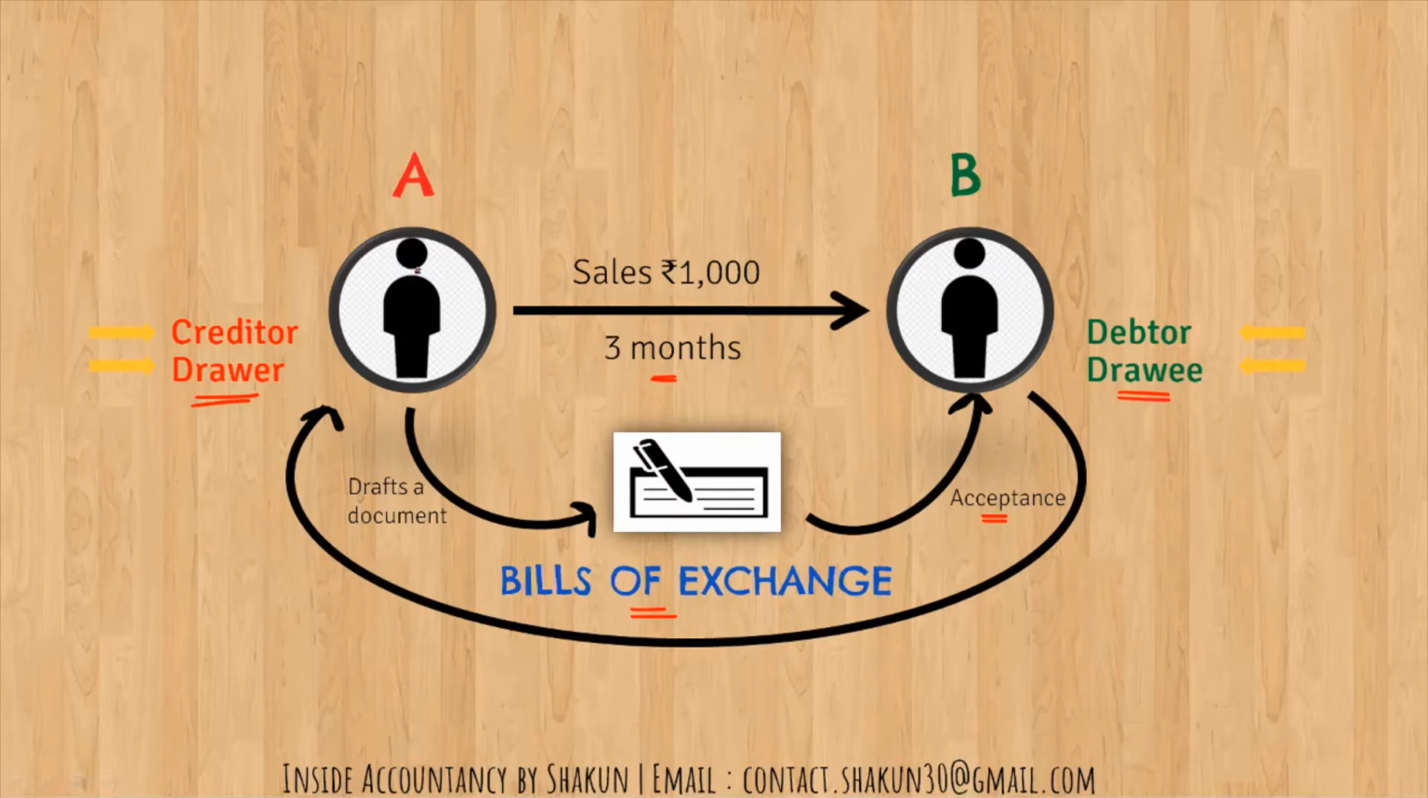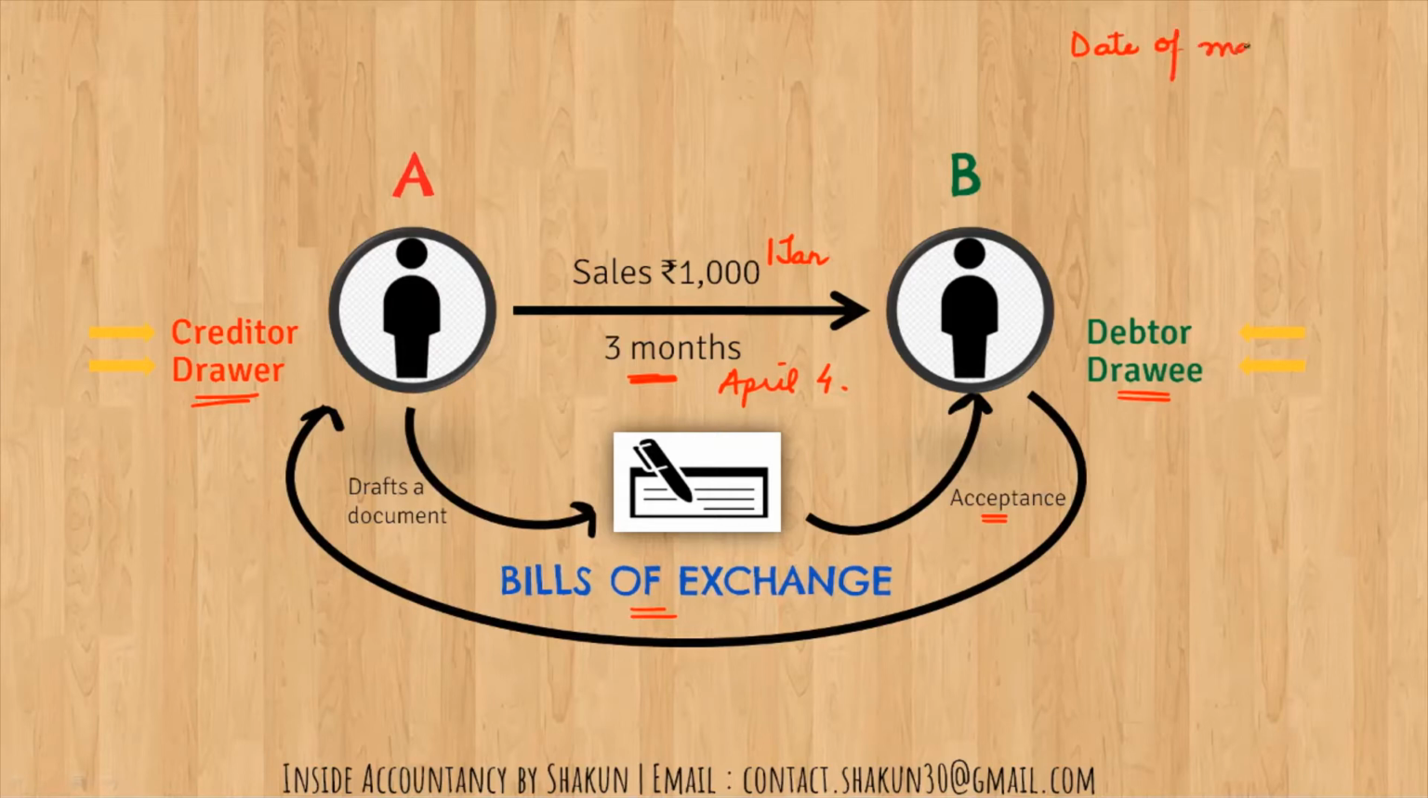Now, retention of the bill I've already explained. That means A will wait till 3 months and will receive payment from B. Now, in case A is in need of funds and cannot wait for the period of 3 months, and he wants the payment right when the transaction is made. For example, let's say the transaction was made on 1st of Jan. After 3 months, the date of maturity with 3 days of grace would be April 4th. I hope you know that from my previous videos. How do we calculate the date of maturity?